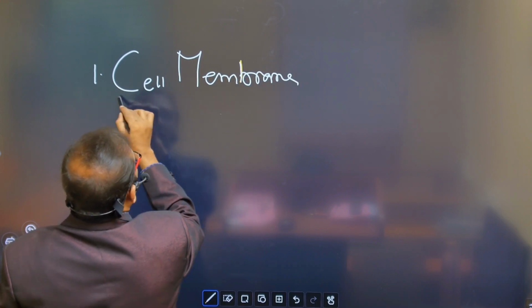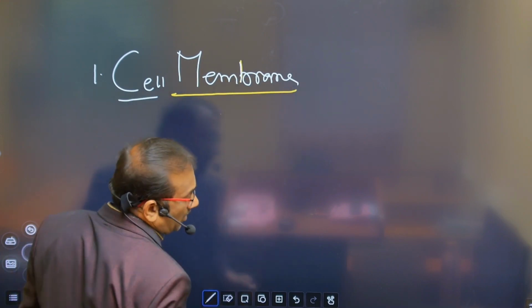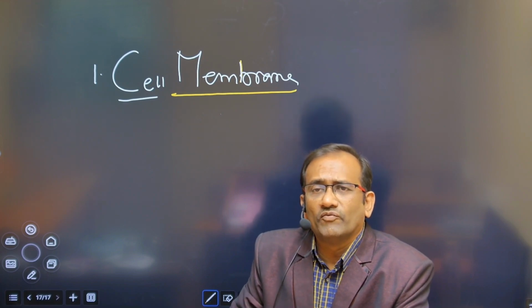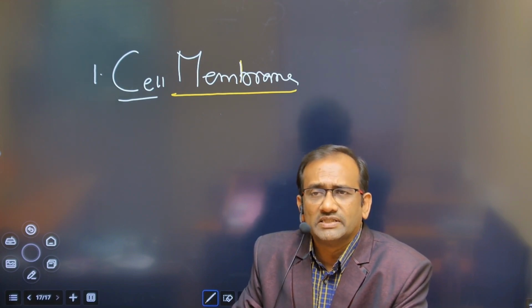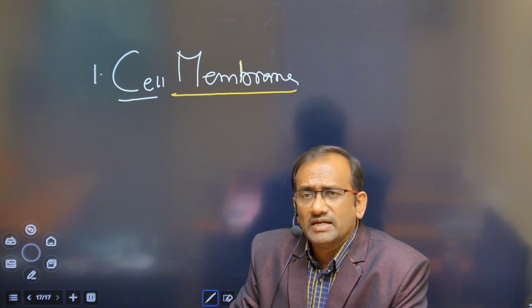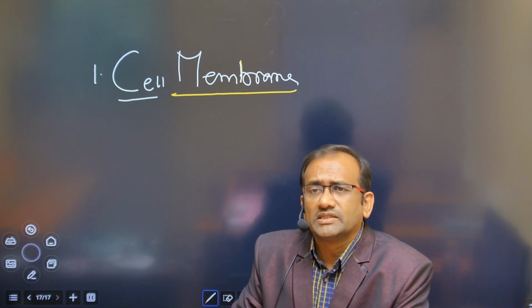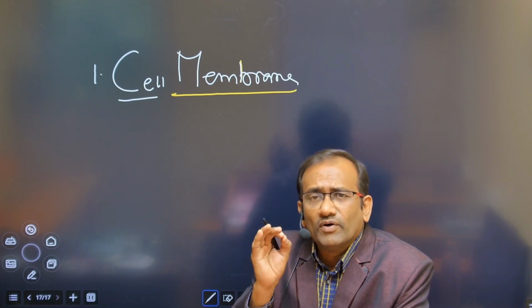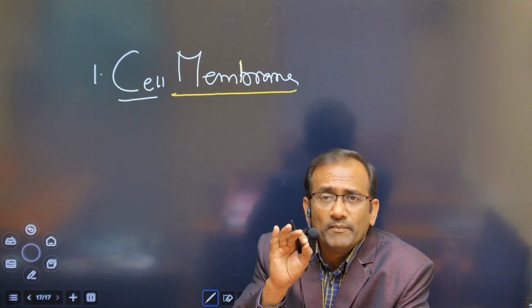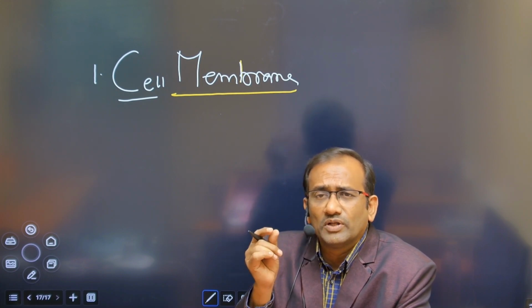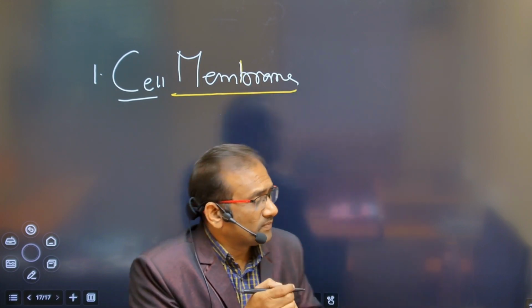So the cell membrane is the outermost covering of every cell, animal cell or plant cell. Plant cell, animal cell or protoplast, whatever you take, it is surrounded by a cell membrane. Another synonymous word for the cell membrane is plasma membrane.